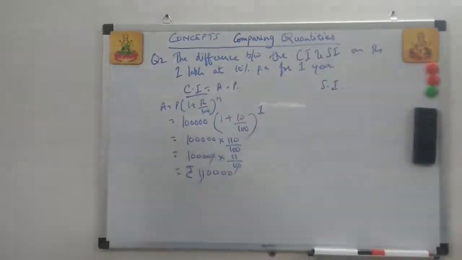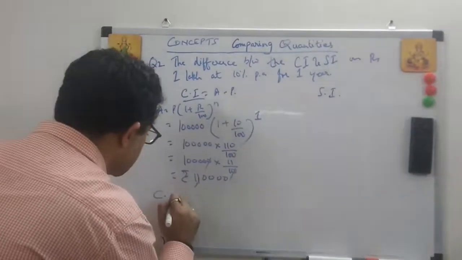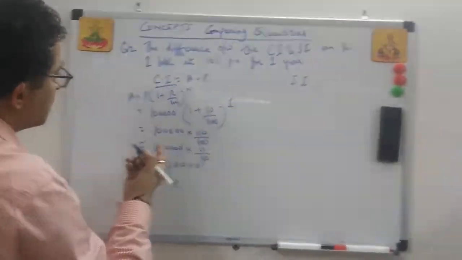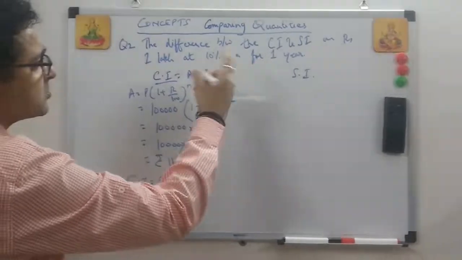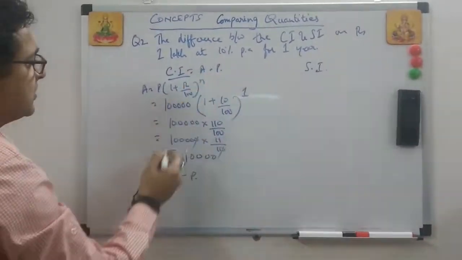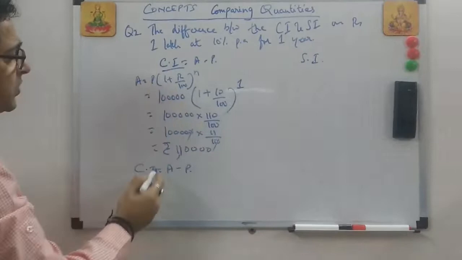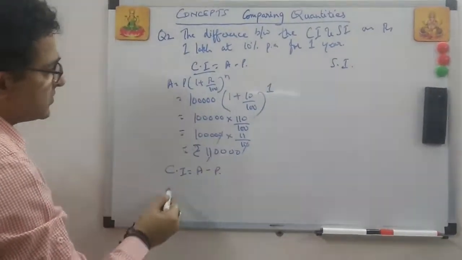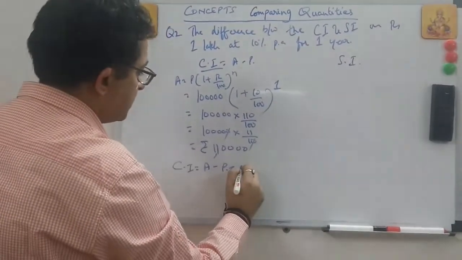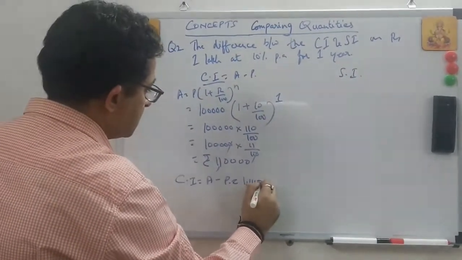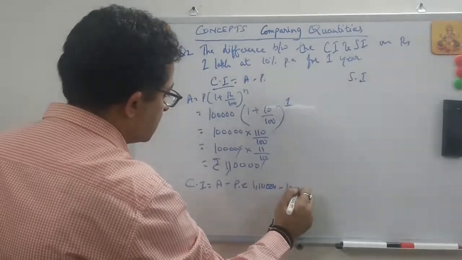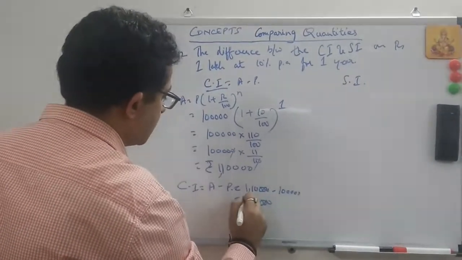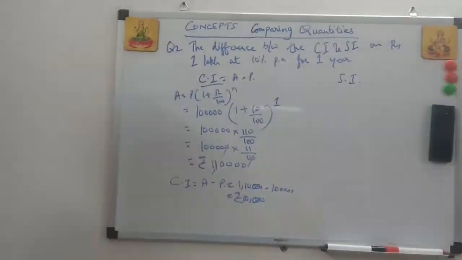This is your amount, but we have to calculate the compound interest. Amount minus principal. See, it's the same thing. Always write what has to be found: compound interest has to be found first. Write the formula, then write what is given and what is required, then do the calculation. Now we just put it in the formula. 1,10,000 minus 1 lakh is equal to 10,000 rupees. This is your compound interest.